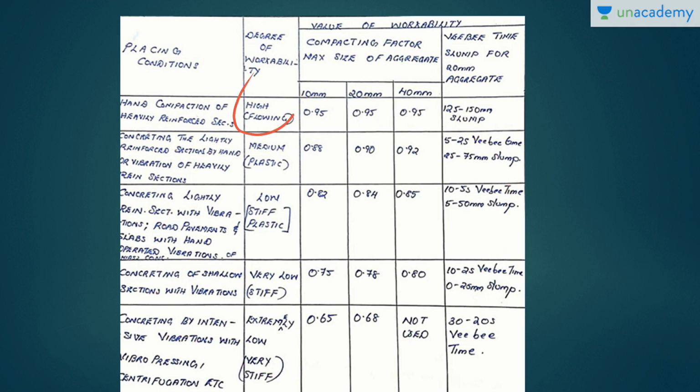Here we have high degree of workability, we have medium, we have low, very low, and extremely low degree of workability. And here we have the compaction factor for different sizes of aggregates: 10 mm, 20 mm, and 40 mm. So all the sizes are given right here. And the VB time as well as the VB slump is also given for the entire sections. Please go through that. You can understand it. It's a very simple one. It's from a textbook only.